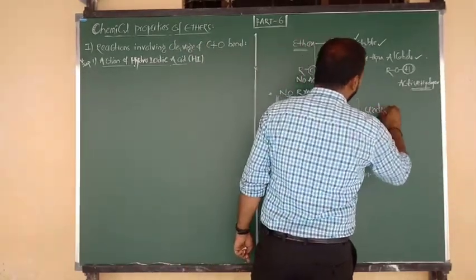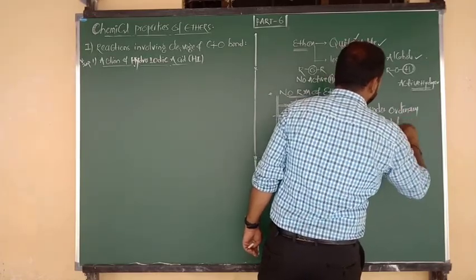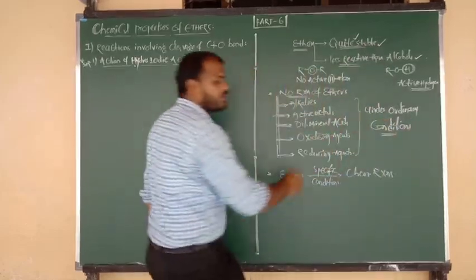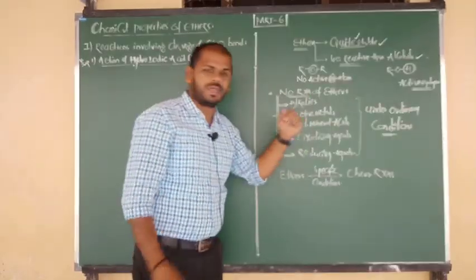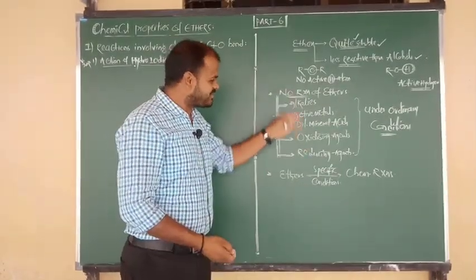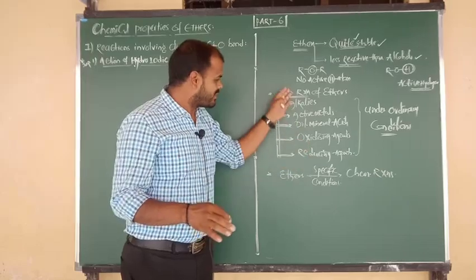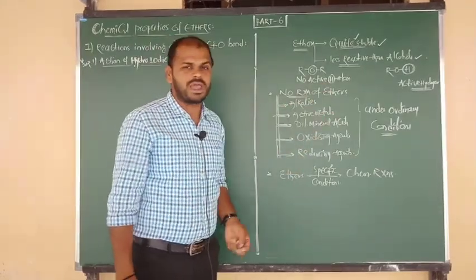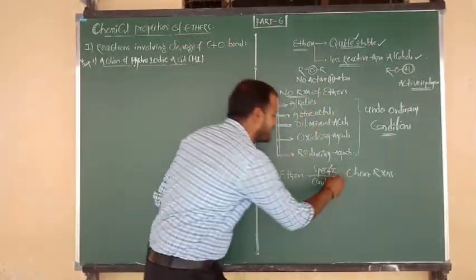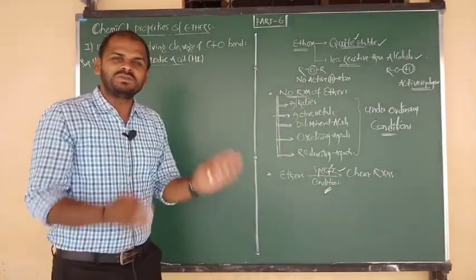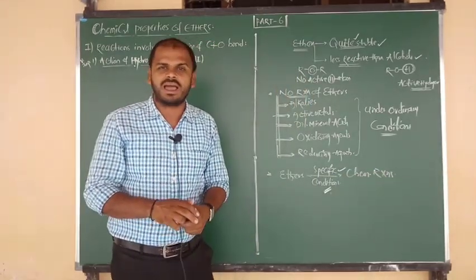Now at which condition? Under ordinary conditions, and also we can say under room conditions, ethers are not going to exhibit reaction with any substance I have written here: no reaction with alkalis, active metals, mineral acids, and oxidizing and reducing agents. But ethers can show chemical reactions by giving special conditions only. What the special conditions are, and how ethers undergo chemical reactions, I am going to discuss now.